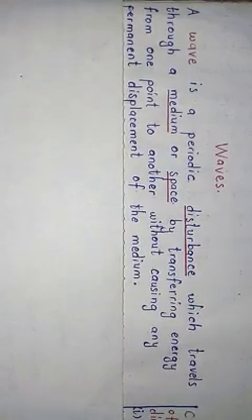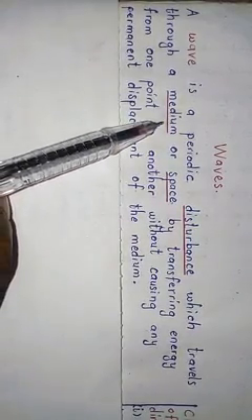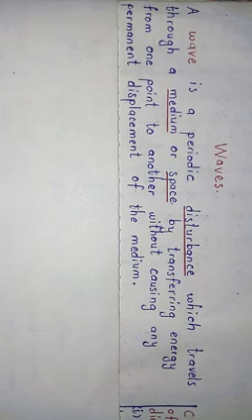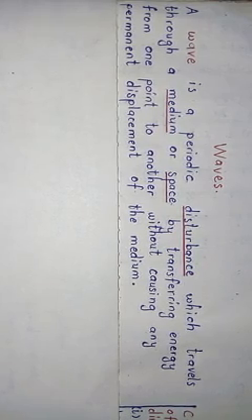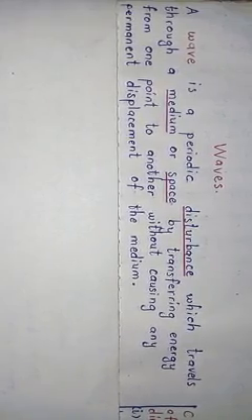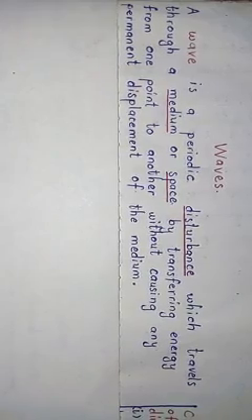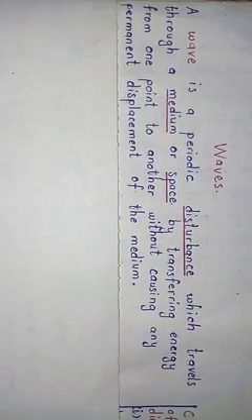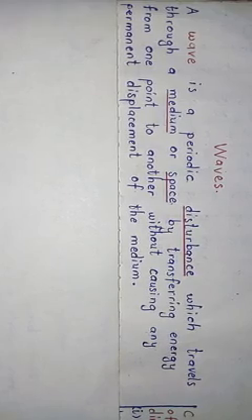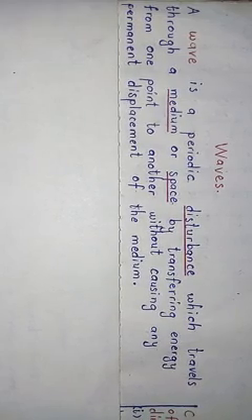Now, I would also like you to understand what we mean by a medium. A medium is simply that material through which a wave passes. That material through which a wave passes is what we regard as a medium. It could be air, it could be gas, it could be water, it could even be a vacuum. So that is what we mean by a medium.